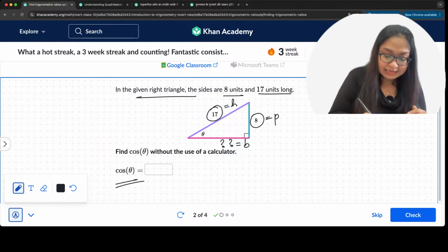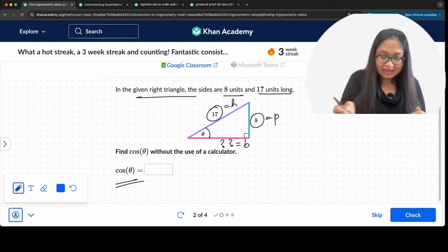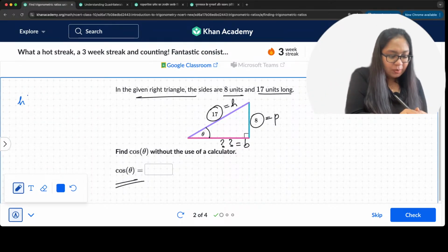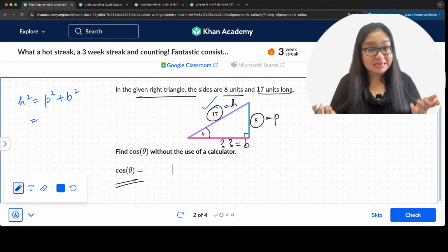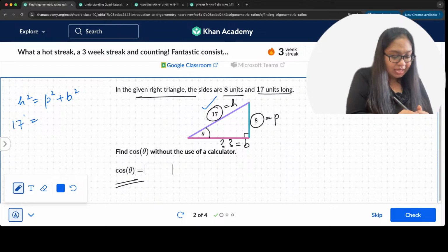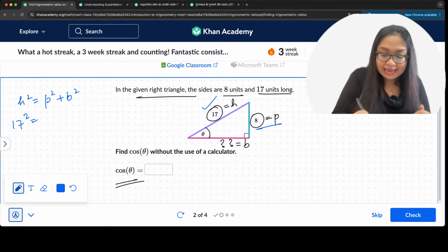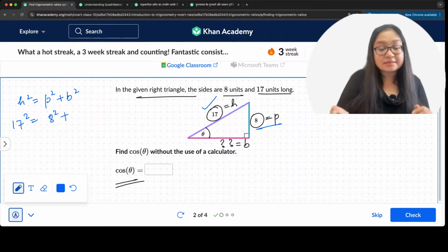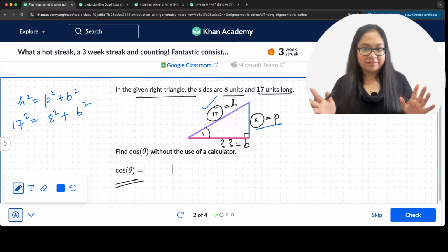This is the angle theta. So we say h square is equal to p square plus b square. Now, h is hypotenuse, which is 17. So 17 square is equal to p square plus b square. P is 8, so 8 square plus b square, which is base. This is not given.